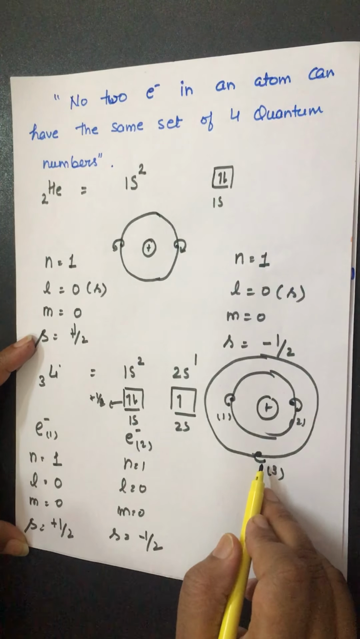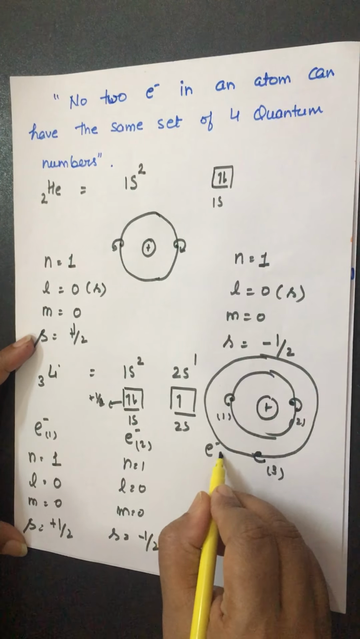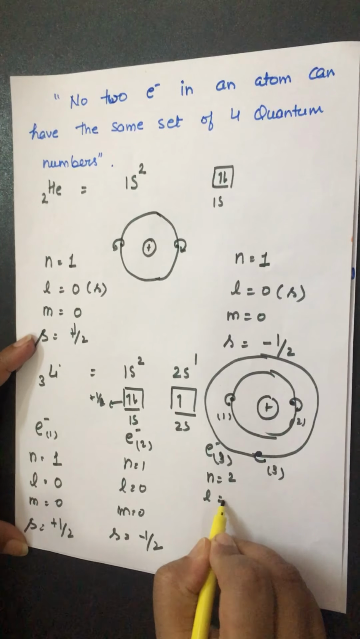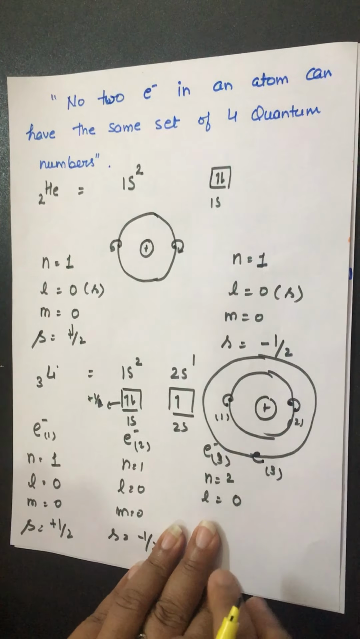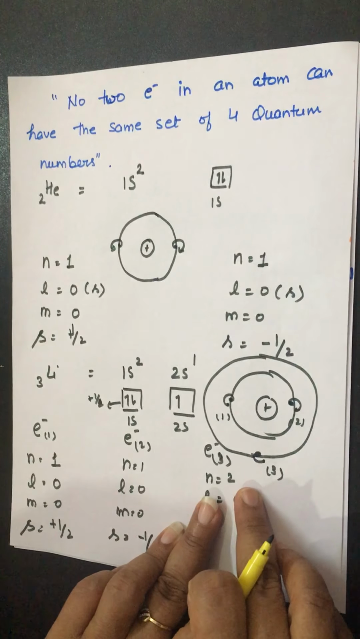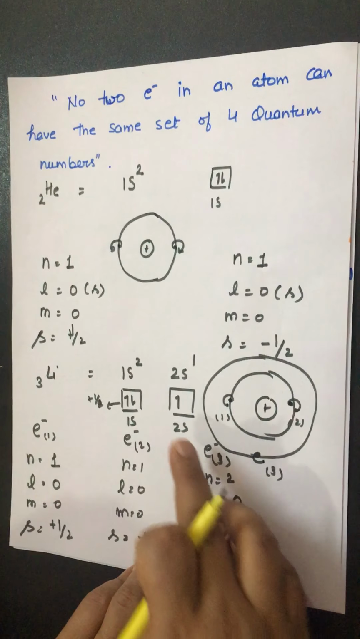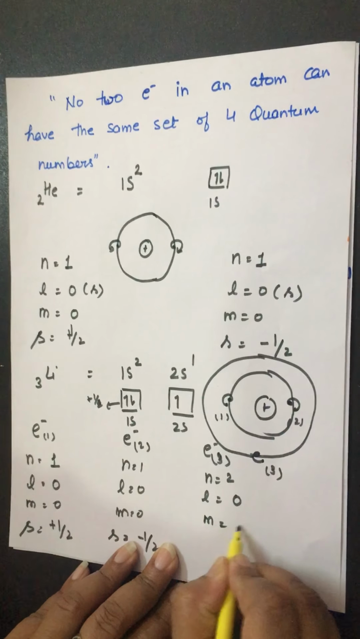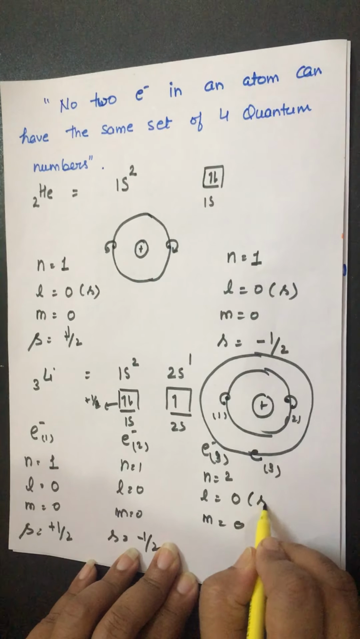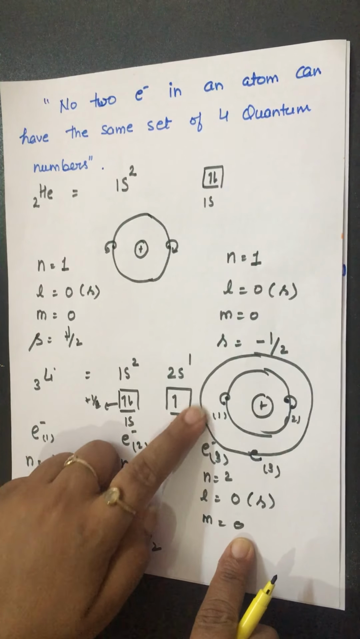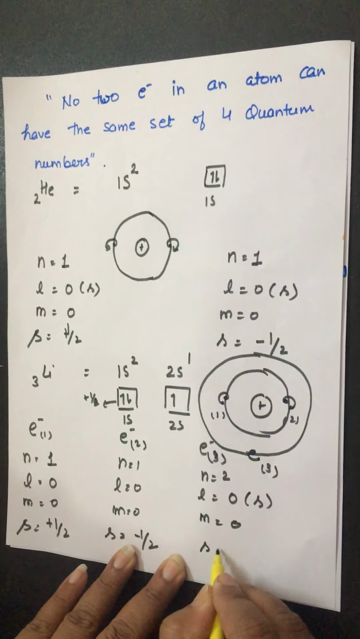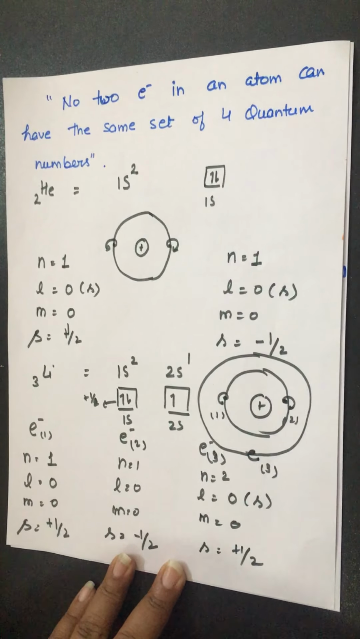Now come to the next electron, electron number 3. It is in the second shell, n value 2. For n value 2, l value 0 and 1 both are possible, but this electron is present in s, that's why l value 0. For the m value, for the s subshell only one orbital is present, I have drawn only one orbital, that's why m value 0, and s value we consider it as plus half.